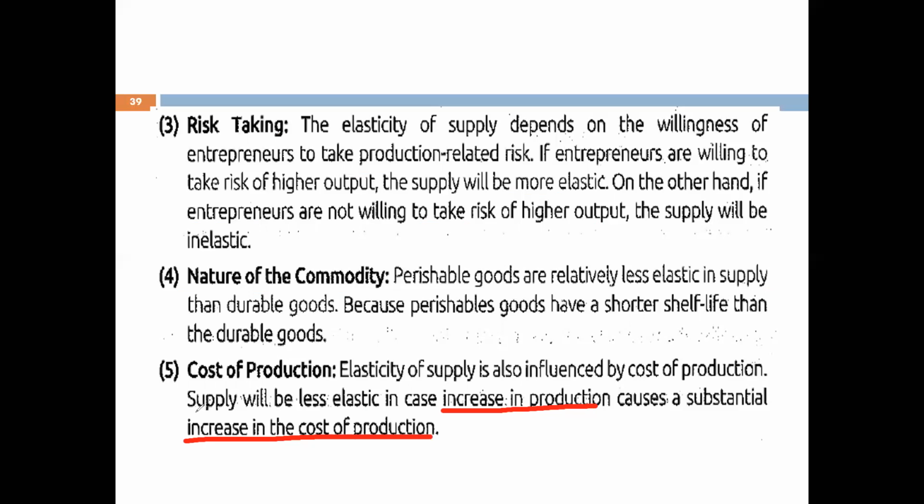Fine. So again, I'll repeat myself. In this point, cost of production, supply will be less elastic in case increase in production. मतलब अगर production हम increase करते हैं और production increase करने से मेरी cost of production increase होगी, तो supplier क्या कहेगा? Supplier will not be interested in increasing the supply, and that is why supply will be less elastic.